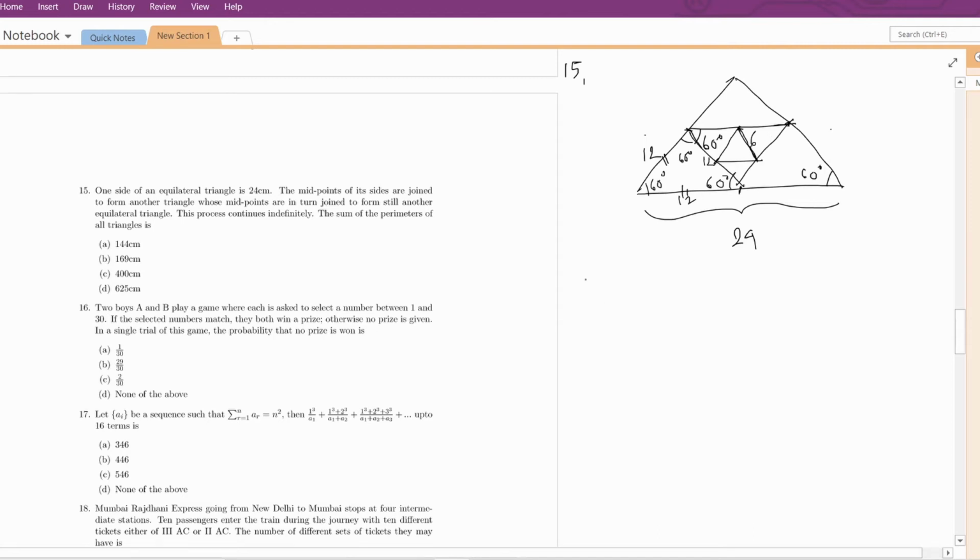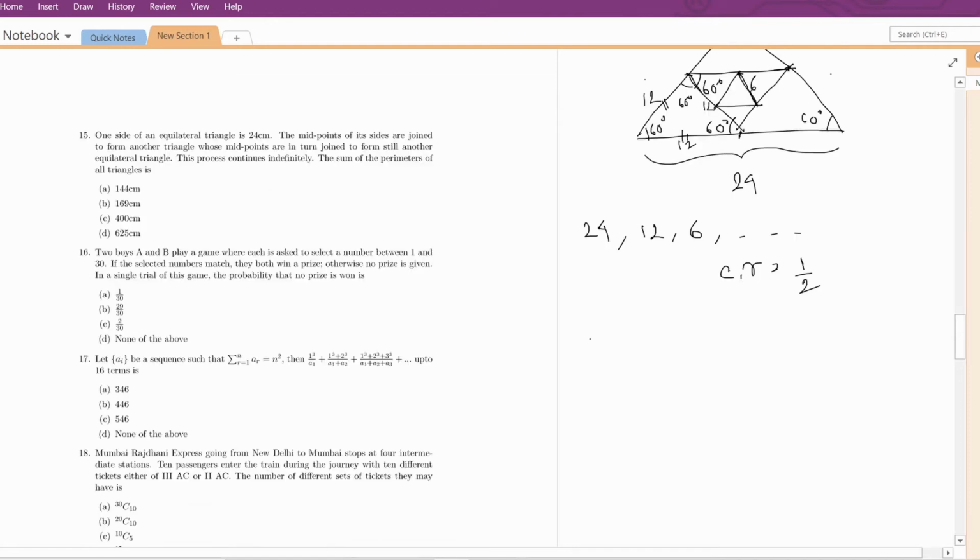So the sides of the equilateral triangles are in geometric progression, like 24, 12, 6, where the common ratio is half. So we have to calculate the sum of the perimeters. The perimeter of each triangle is 3 times the length of its side. So the sum of the perimeters is 3 into (24 plus 12 plus 6 plus dot dot dot to infinity). As this is an infinite sum, and as the common ratio is less than 1, we can use the theorem of infinite sum of a geometric progression.